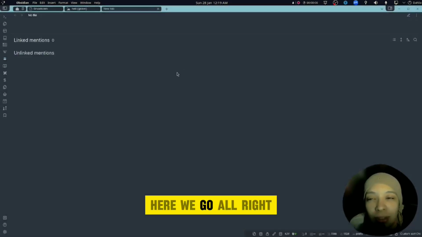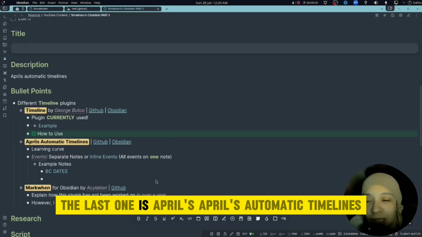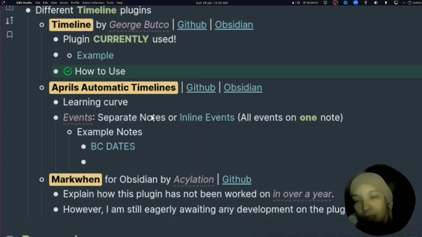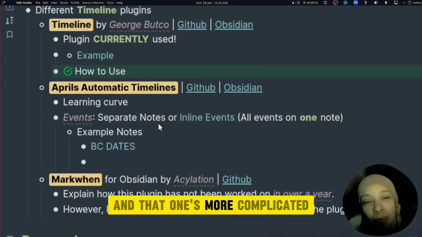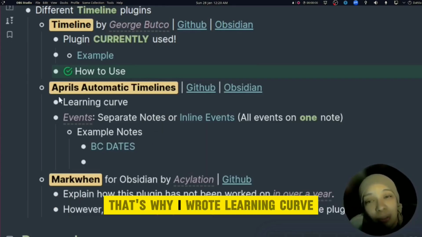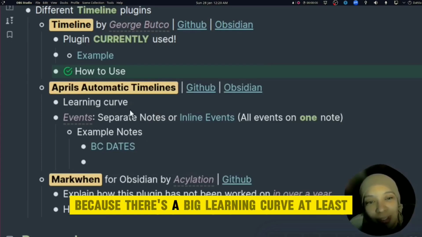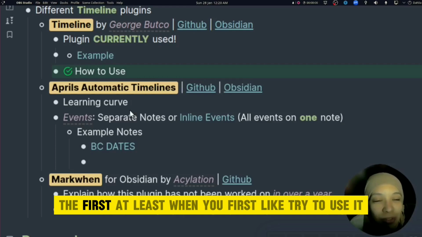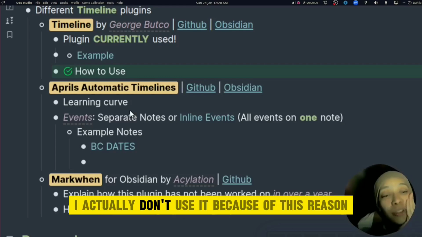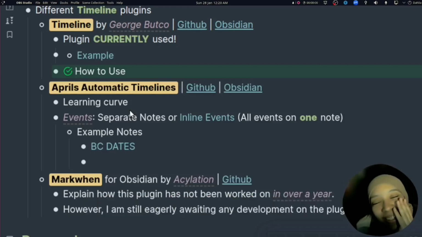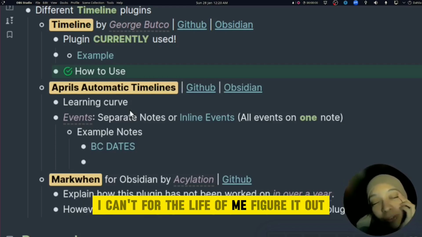Alright, so the last one is April's Automatic Timelines. And that one's more complicated, I said. That's why I wrote learning curve, because there's a big learning curve, at least when you first try to use it. I actually don't use it because of this reason, because I can't for the life of me figure it out.